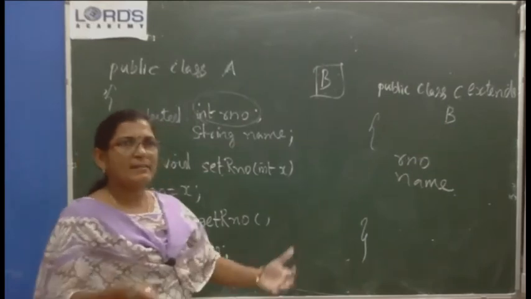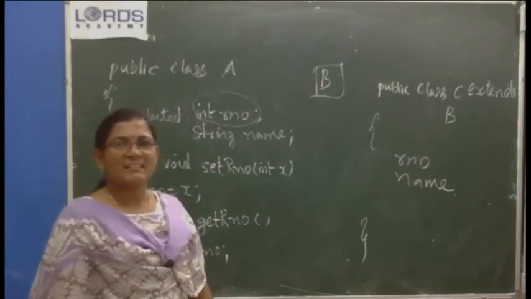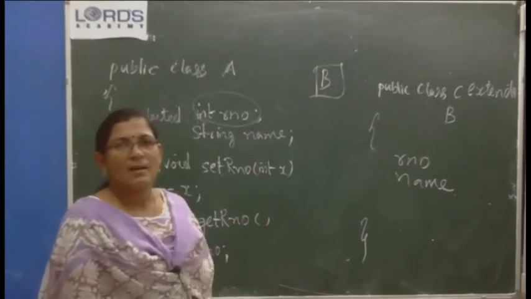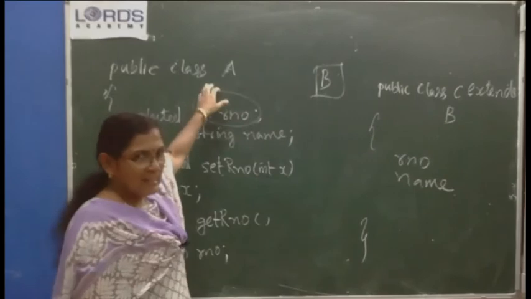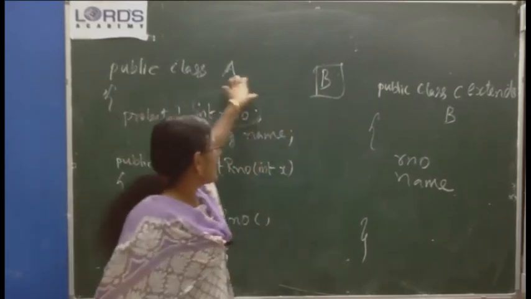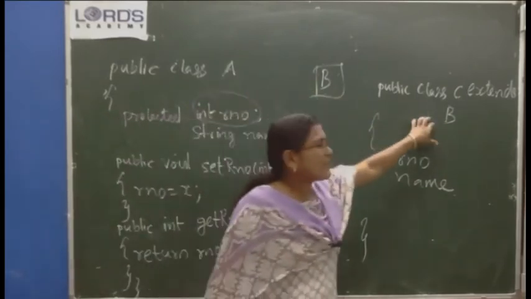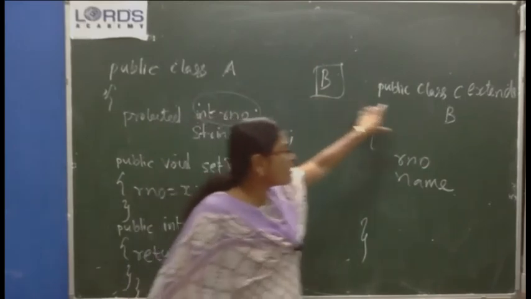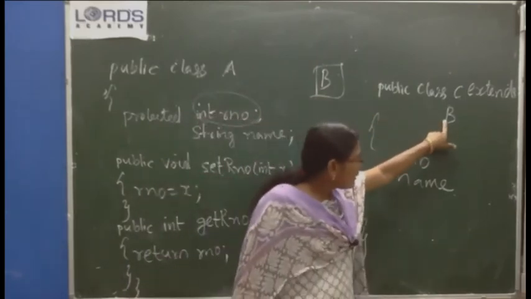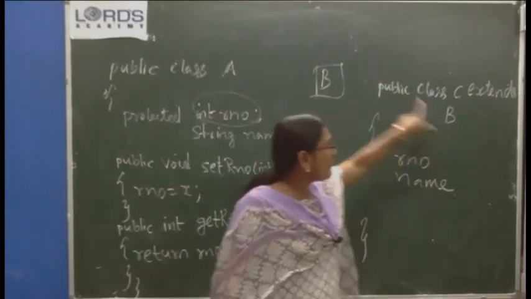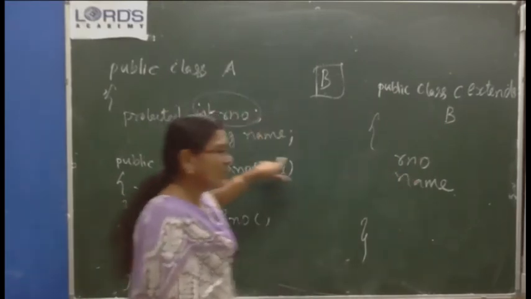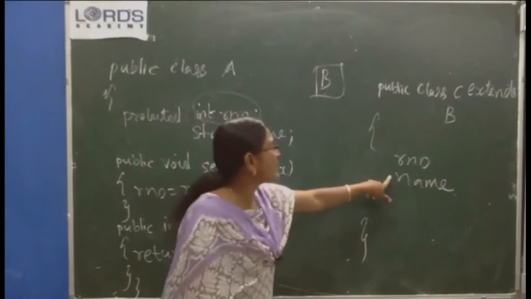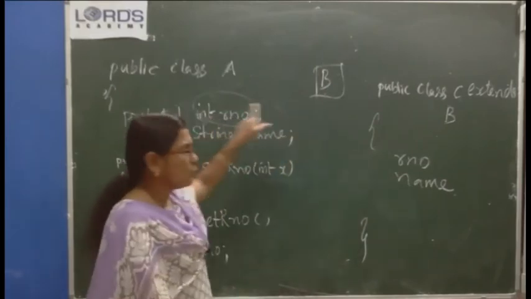You may have the characteristics of your grandfather or great-grandfather. So it is like that. B is a subclass of A and C is a subclass of B. So in C we get the qualities of A through B, indirectly.